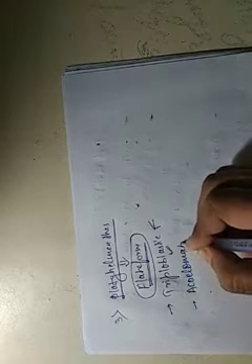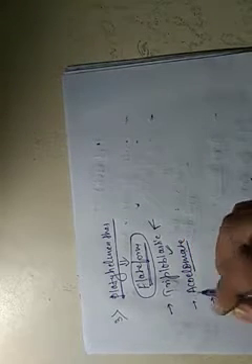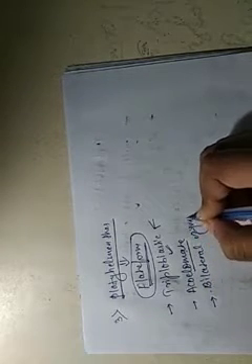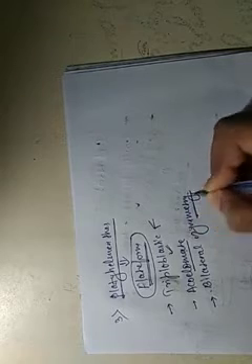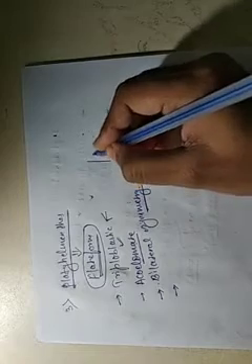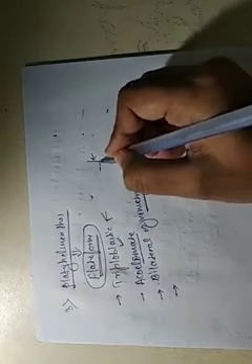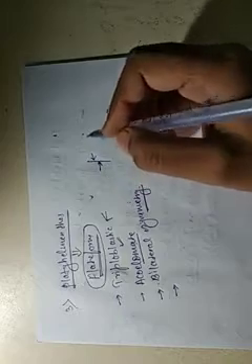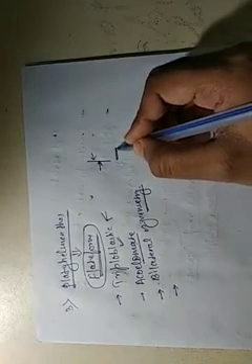Next is acoelomate. Acoelomate means no true body cavity is present. Then bilateral symmetry, which means the body is divided into two equal halves. Next is dorsoventrally flat. The back side is called the dorsal side and the front side is called the ventral side. So the body is dorsoventrally flat, meaning the thickness is not much.